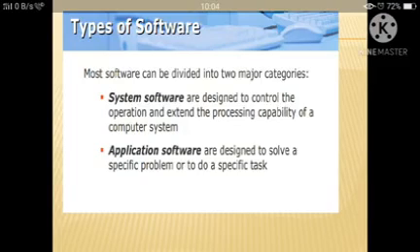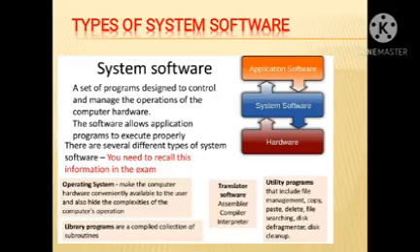System software is designed to control the operation and extend the processing capability of a computer system, whereas application software is designed to solve a specific problem or to do a specific job. System software is a set of programs designed to control and manage the operations of the computer hardware. The software allows application programs to execute properly. There are several different types of system software. You need to recall this information in the exam.